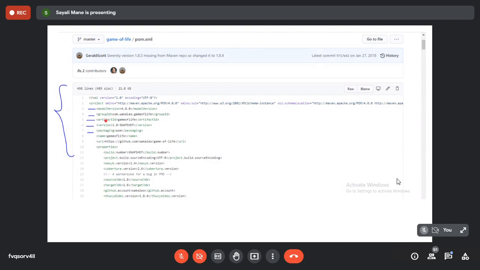Again, note down the difference. They will also ask you in the viva what the difference between group ID and artifact ID is. Please note it down somewhere so that you can easily read it at the time of the viva: the difference between group ID and artifact ID. Done?